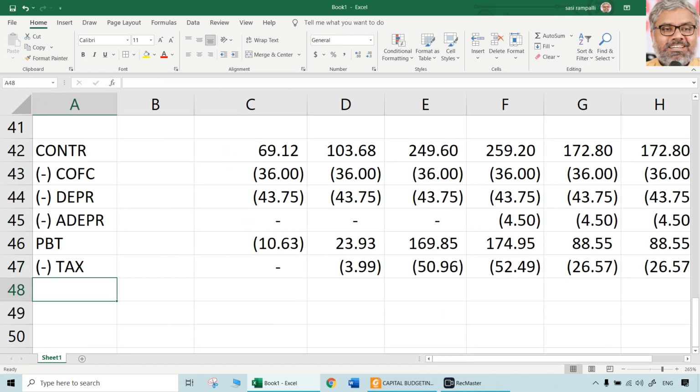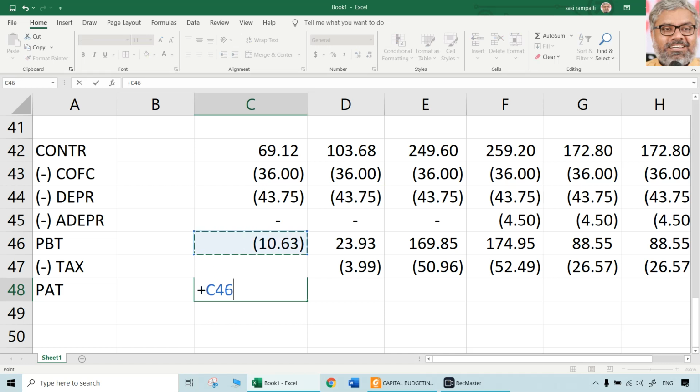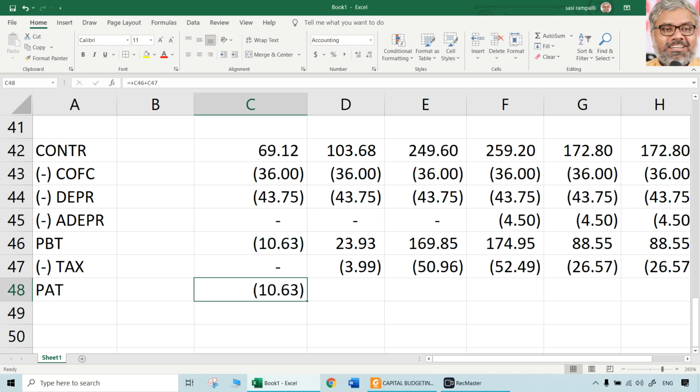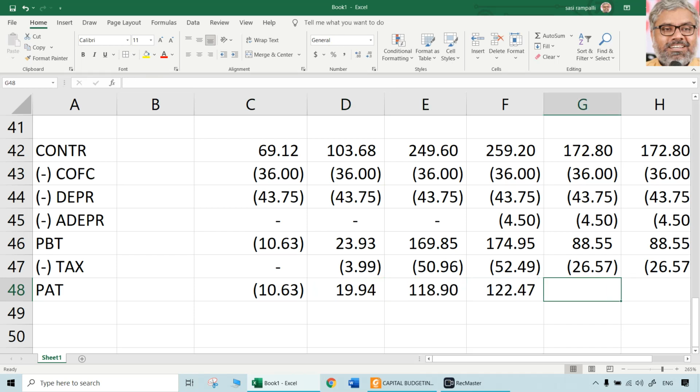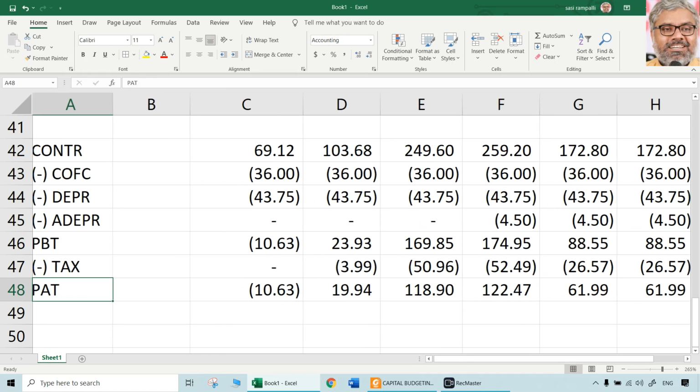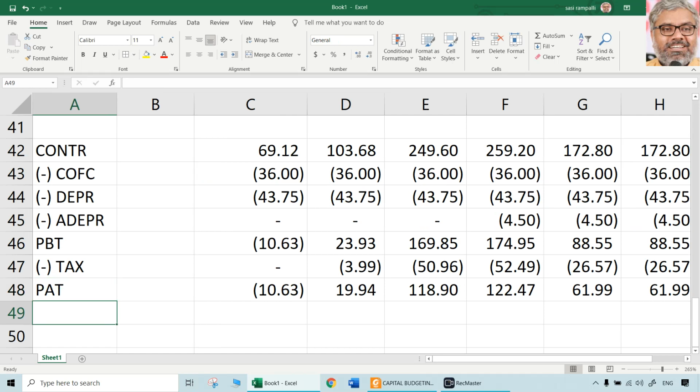Now, what is profit after tax? Profit after tax here is still negative because this plus 0 is still negative. Here profit after tax is positive, 23.93 minus 3.99. Then profit after tax for each of the years can be calculated like that, taking profit before tax minus tax.